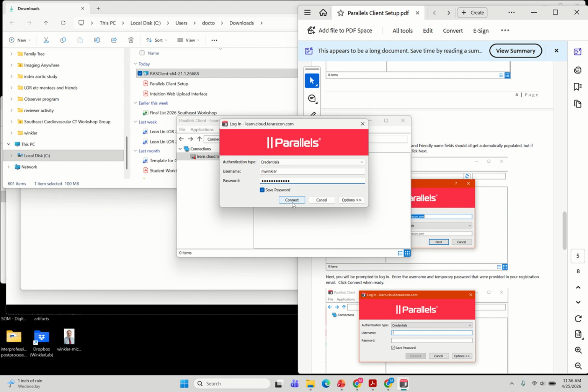Now, one caveat about the password. They require 2 uppercase ASCII characters, 2 numbers, and 2 non-alphanumeric things like a dollar sign.